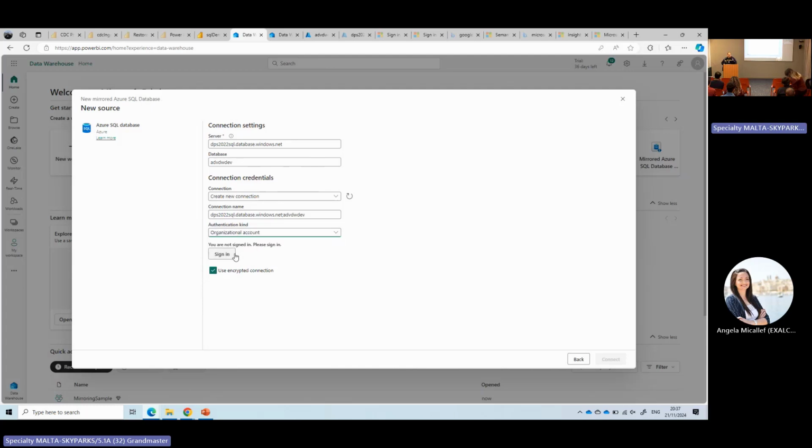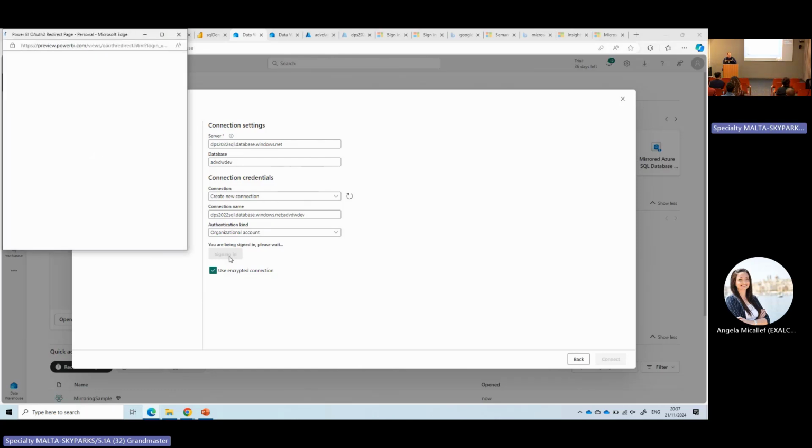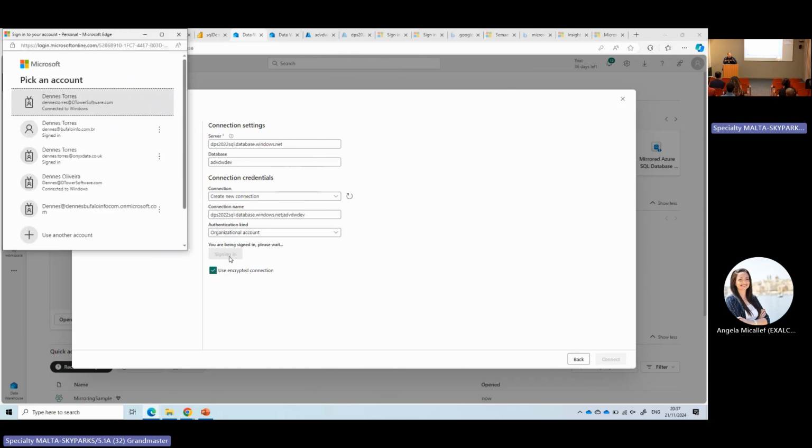I hate when it keeps caching our account and doesn't ask for our login. That's it. It asks for my login.